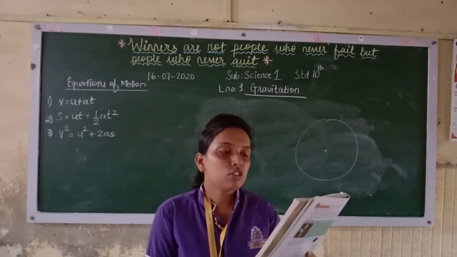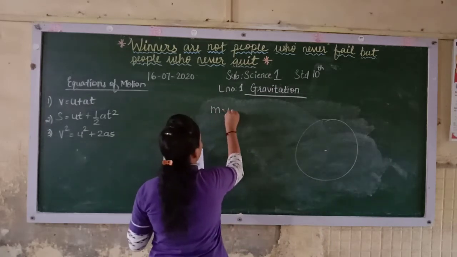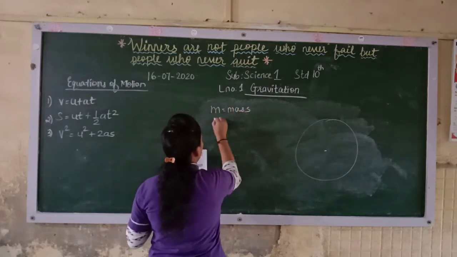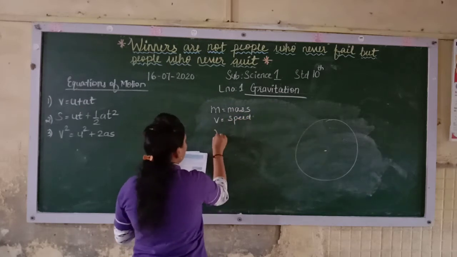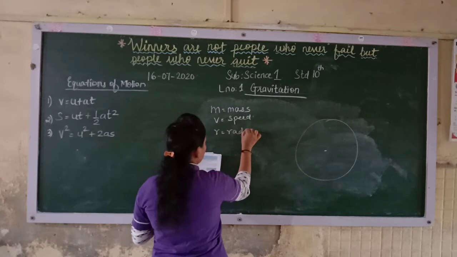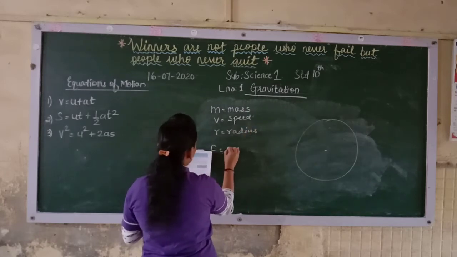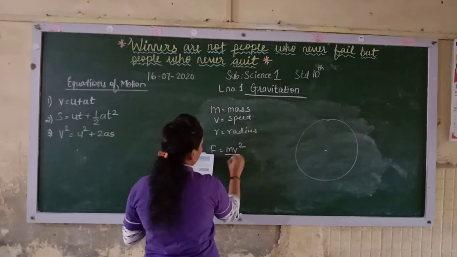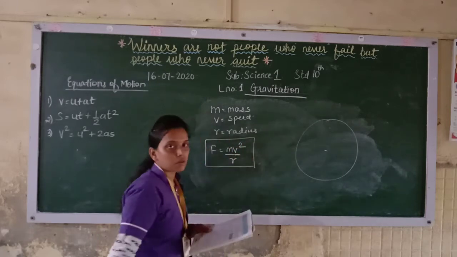If m is the mass of the object, v is its speed and r is the radius of the circle, then the centripetal force is given by the formula mv square upon r.